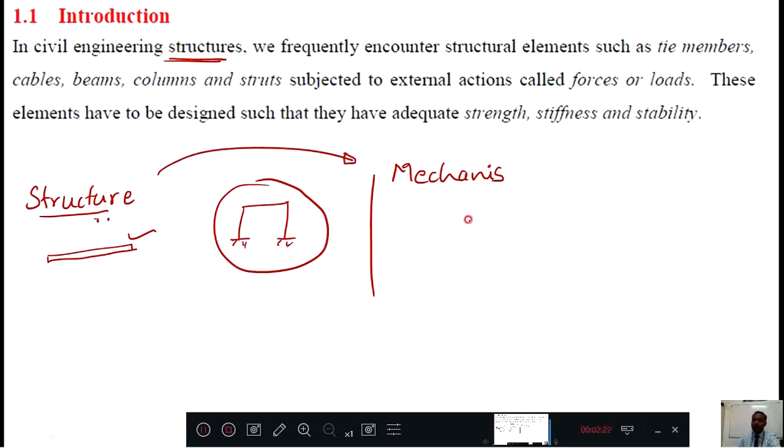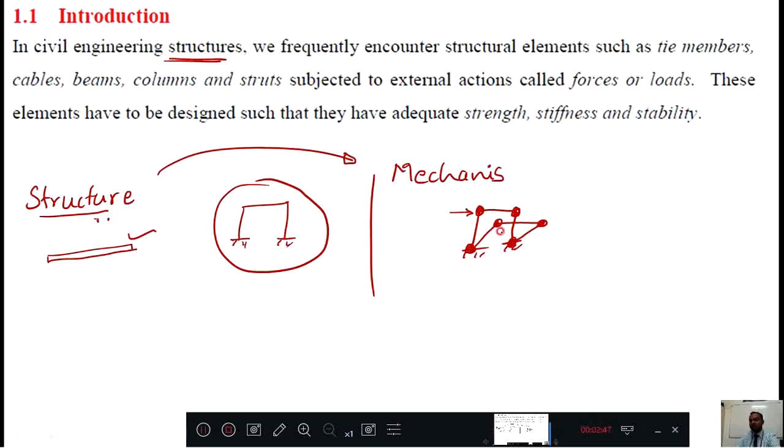Mechanism is also a group of members arranged in such a way that it will not resist any load applied to that. For example, this structure is there. Here I will give some pin support, here I give pin support, here I will give pin support, here also pin support. Then when I push it a little, then it will collapse like this.